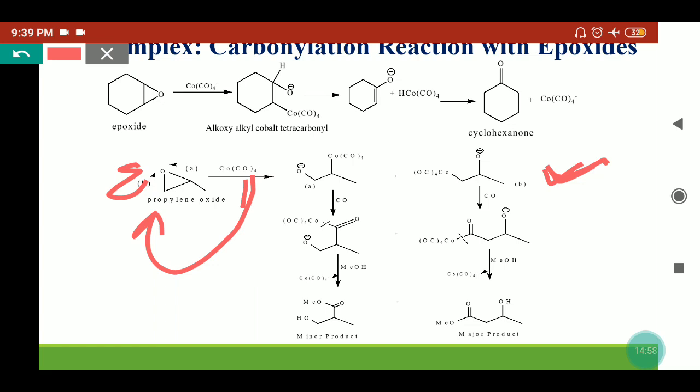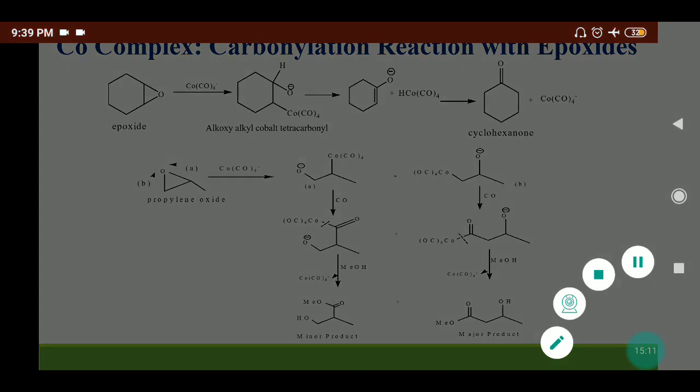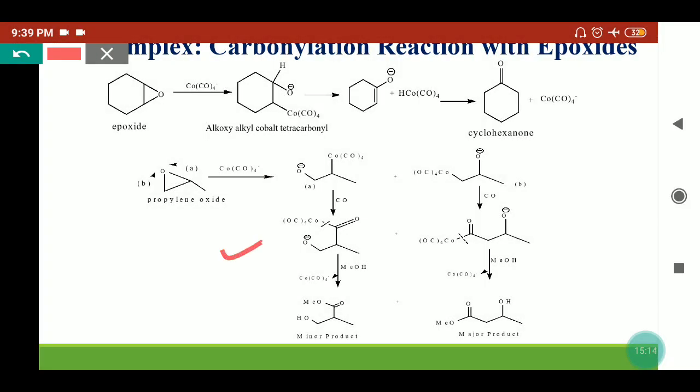In presence of carbon monoxide, what will happen? This CO will insert between the carbon cobalt bond. So here we'll get this complex as an acyl tetracarbonyl cobalt complex. This is an acyl tetracarbonyl cobalt complex, and this is also an acyl tetracarbonyl cobalt complex. In presence of methanol, what will happen? This carbon cobalt bond will break and it will convert into the ester molecule. So here it will form the ester molecule, and this H plus ion will protonate this oxygen which has the anion. So here also we'll get this product.